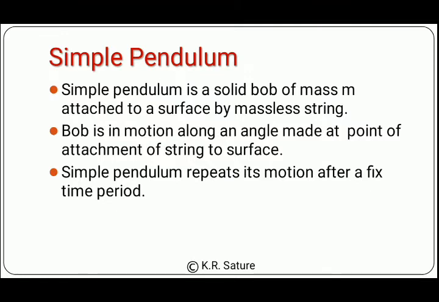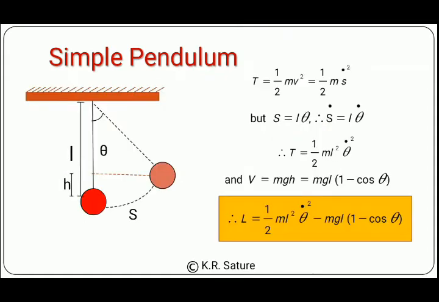So a simple pendulum has a specific period and its motion repeats itself. It looks like this, as shown in the figure. The length of the string is small l. It is moving forward and backward with an angle theta.